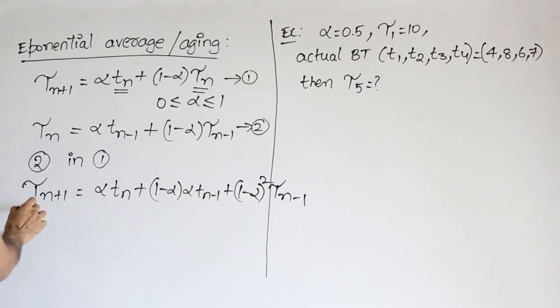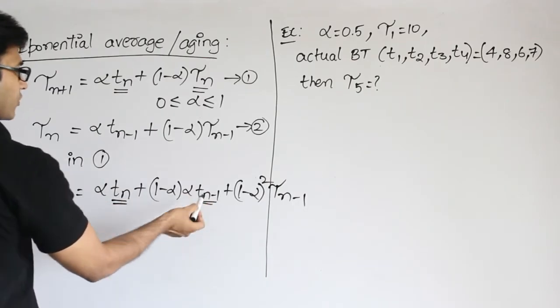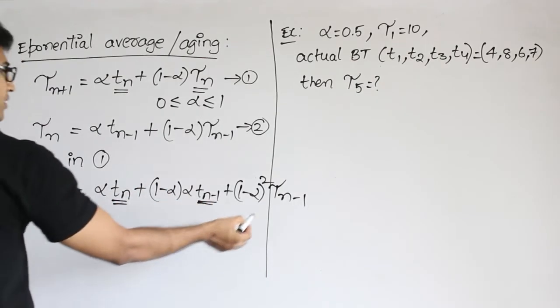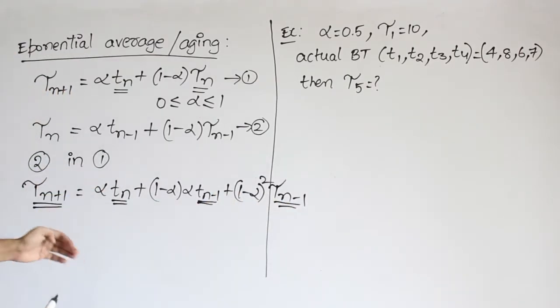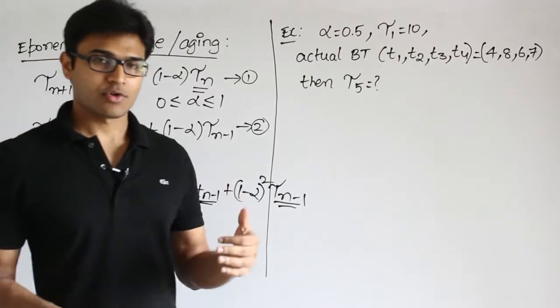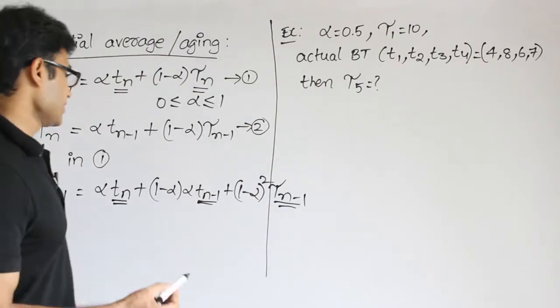So if you look at this, the next prediction is depending on the previous time as well as the job earlier to this, and then the prediction for this job as well. If you keep on expanding it, you will find that the next prediction depends on all the previous history. History means what has happened to all the processes till now, as well as your initial guess, which means like this.